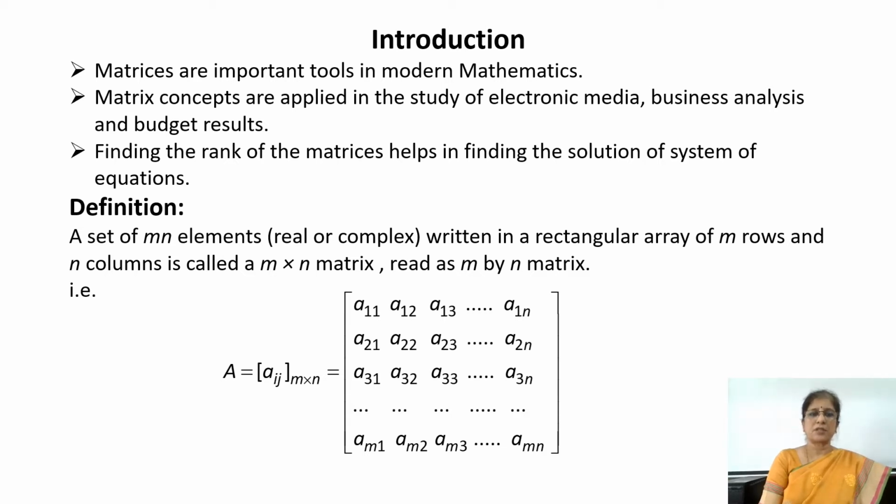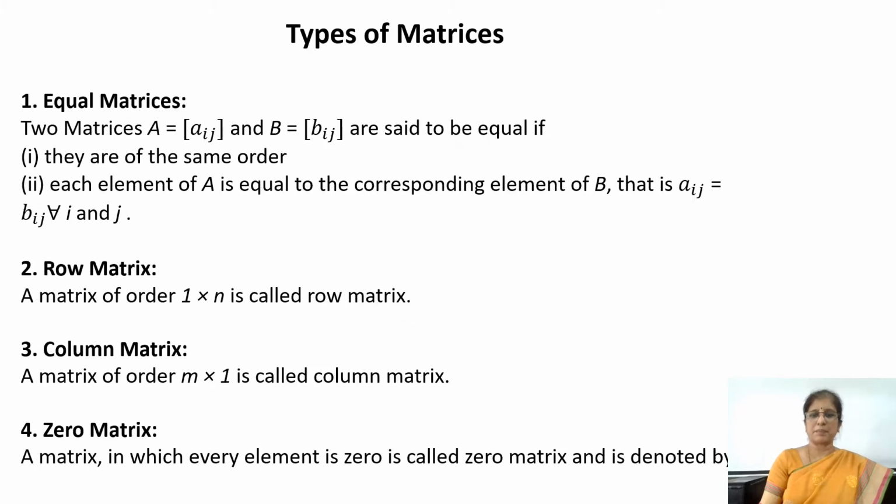To begin with the chapter, the definition of a matrix. It is a set of mn elements. It may be real or complex, which is written in a rectangular arrangement of m horizontal rows and n vertical columns, and it is denoted by capital letters A, B, etc. And here A is given as Aij, m cross n. It means that it has m number of rows and n number of columns, and it can be expanded as shown in the PPT.